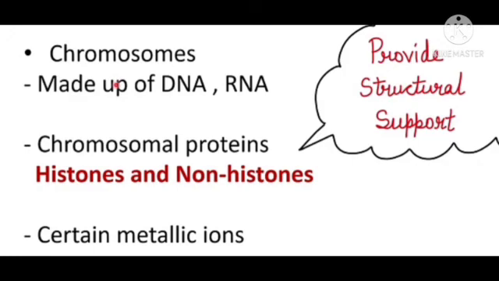Chemical analysis of chromosomes shows two types of nucleic acids, DNA and RNA. Each chromosome consists of about 40% DNA and about 60% histones, which are a special kind of protein, and non-histones and certain metallic ions. The histones and DNA form a complex in which the DNA strands wind around a core of 8 histone molecules, and each such complex is called a nucleosome. A single human chromosome may have about 1 million nucleosomes.